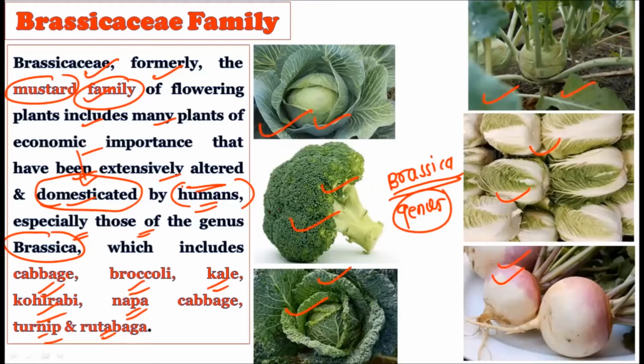So this Brassicaceae family is also called the mustard family, and the maximum number of its members, which belong to the Brassica genus, we have domesticated for our own purpose. It includes plants like cabbage, broccoli, and kale. Okay, and other examples are also there.